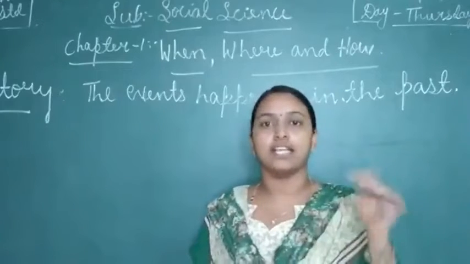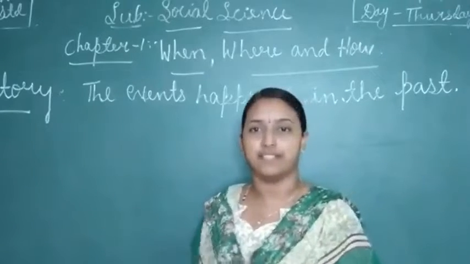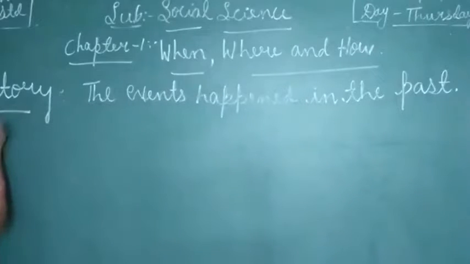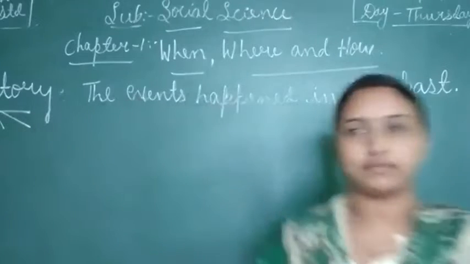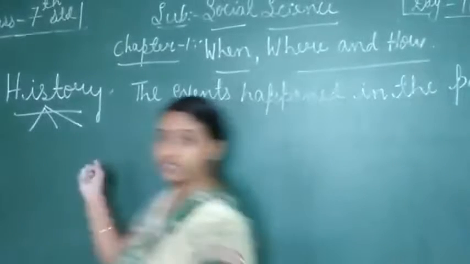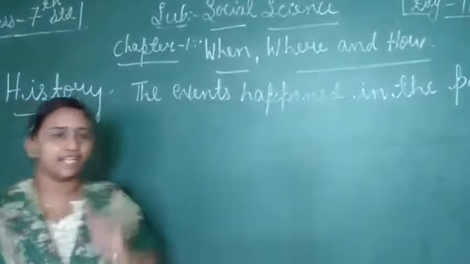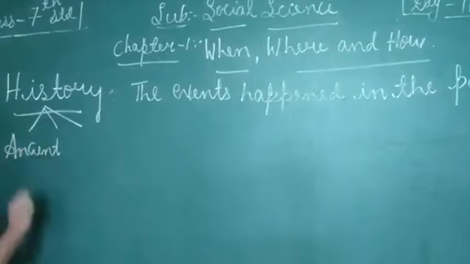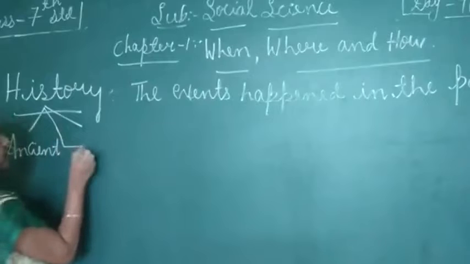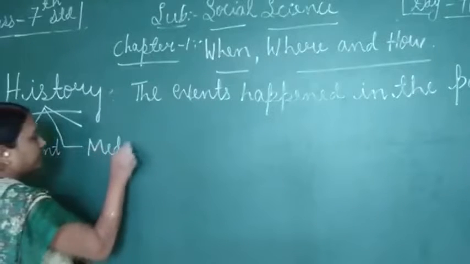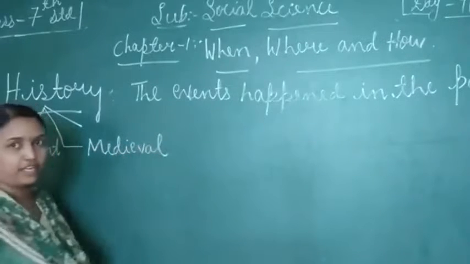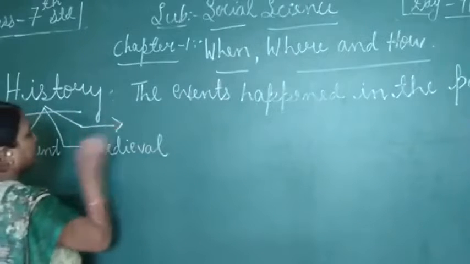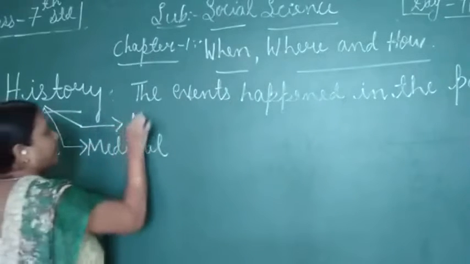And third one is our modern history, means present history.